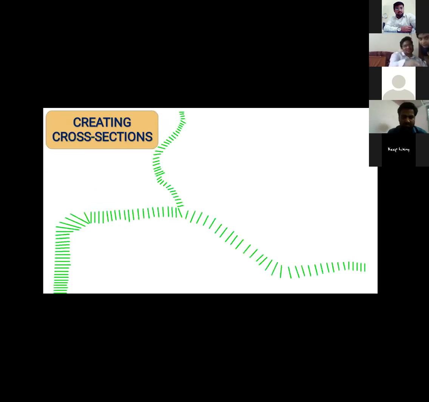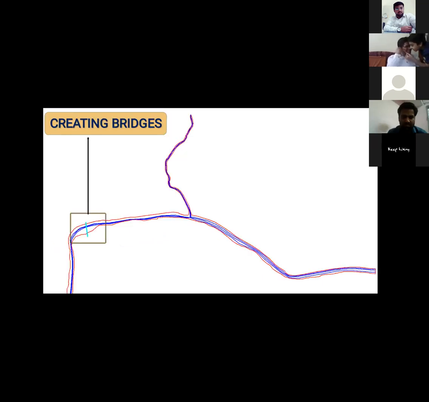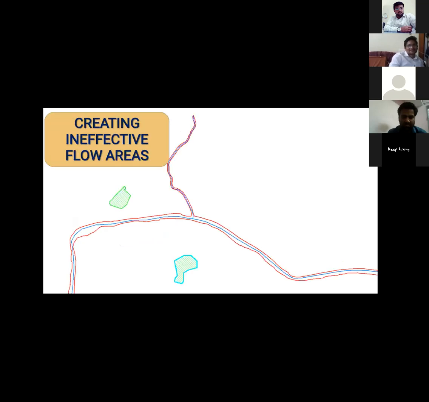Cross sections we can lay down to our choice, how much is the length of the cross section, covering the perimeter of the cross section area of the map. Usually they are placed at an interval of 150 meters. Also then creating obstructions like bridges. For that we can have an idea about how much the expansion and contraction of the flow paths is at the bridges. Then creating ineffective flow areas such as high-rise buildings, etc.